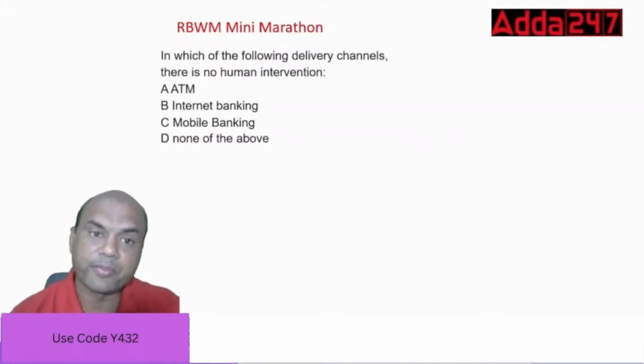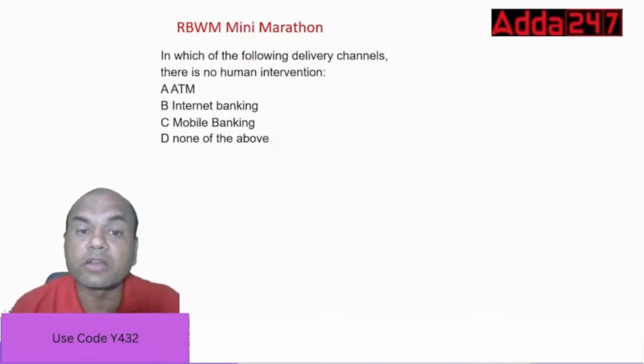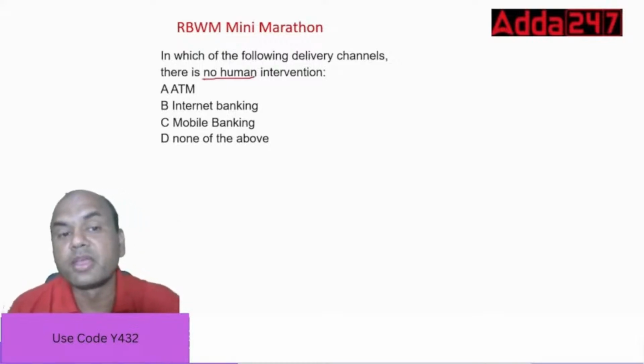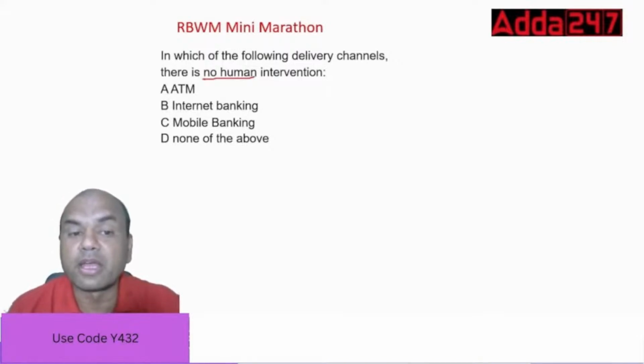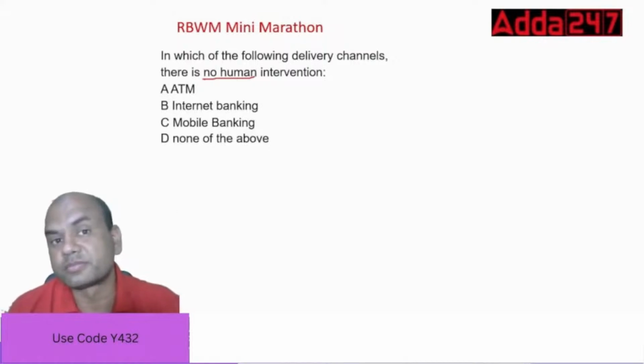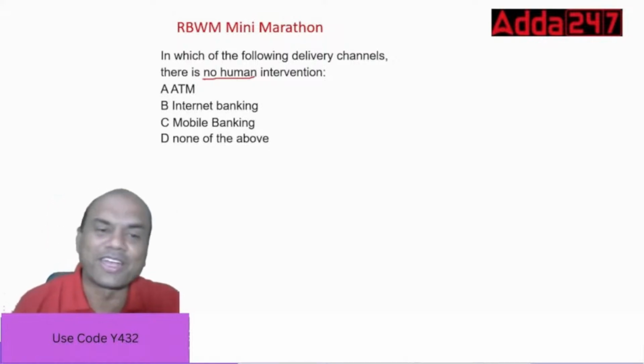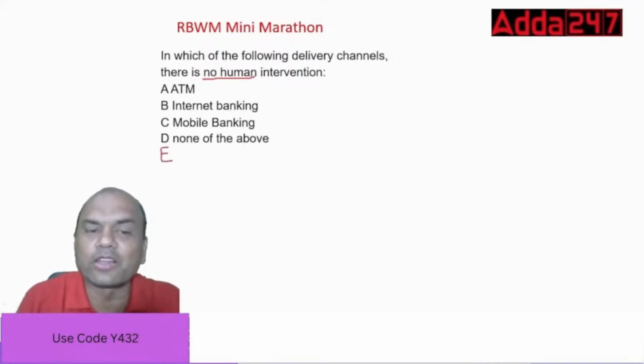Okay? In which of the following delivery channels there is no human intervention? Remember, no human intervention. ATM, internet banking, mobile banking, and none of the above. I'll make this one more option, okay? I know you all have got confused.